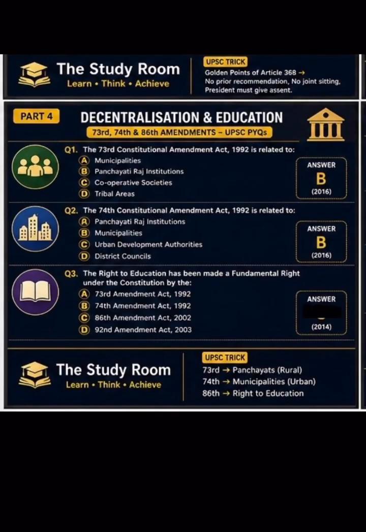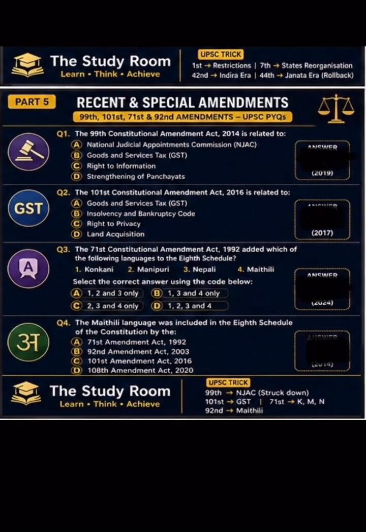The right to education has been made a fundamental right under the Constitution by the 86th Amendment Act 2002. Option C. The 99th Constitutional Amendment Act 2014 is related to National Judicial Appointment Commission, Goods and Services Tax, right to information, strengthening of panchayats. Here the correct answer is option A.